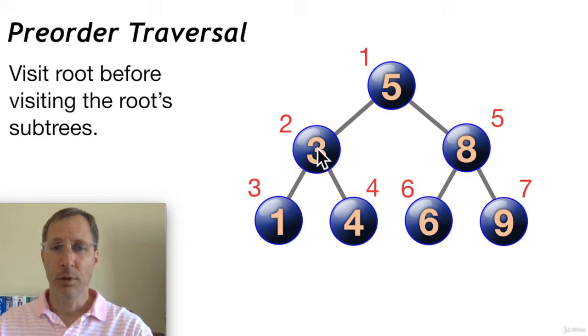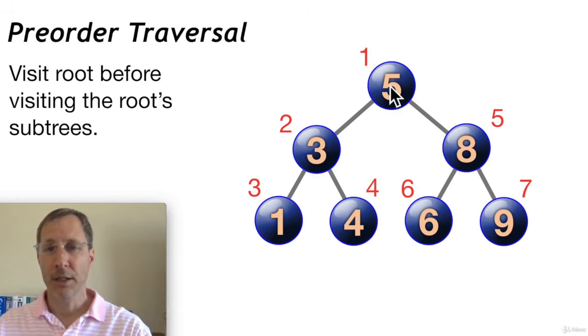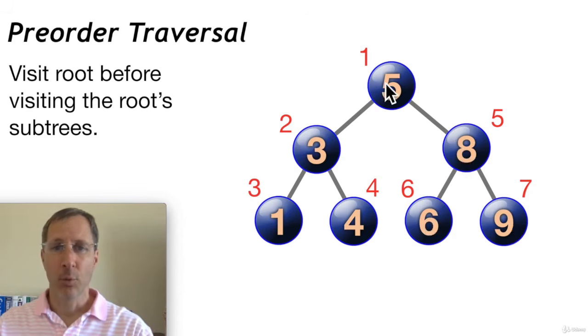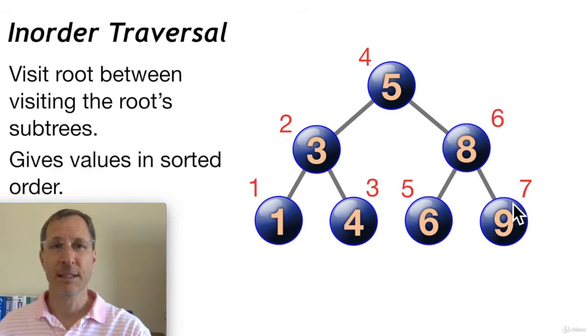So we start at the top and then we descend down the left subtree, and again we descend down the left subtree and then we hit the right subtree. And then we'll come back up and descend down 5's right subtree. We'll get the left subtree and then the right subtree. So 1, 2, 3, 4, 5, 6, 7. You can see the order. This is pre-order traversal.